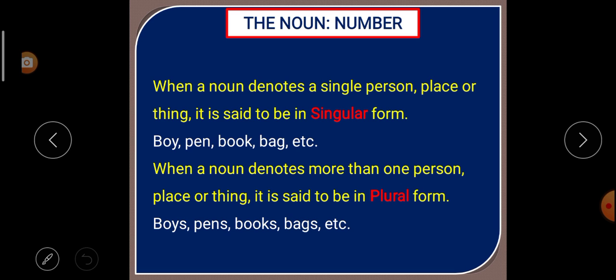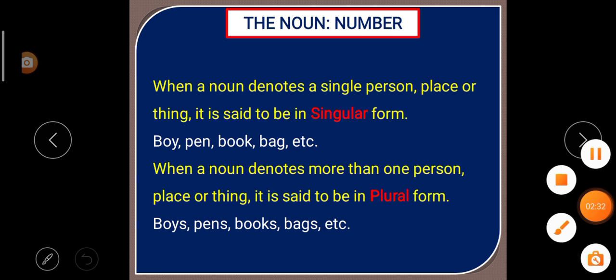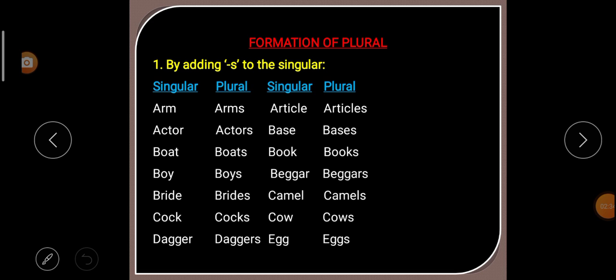Understood? So when a noun denotes a single person, place or thing, that is said to be in singular form. And when a noun denotes more than one person, place or thing, that is said to be in plural form. Now we are going to learn formation of plural, how to make from singular to plural.